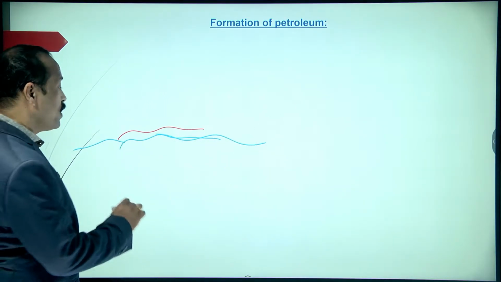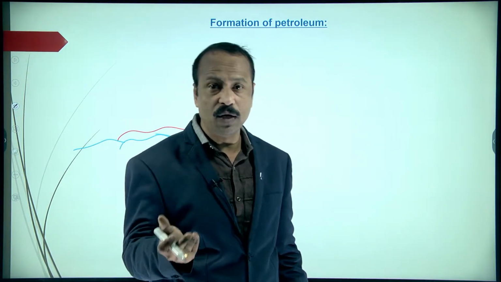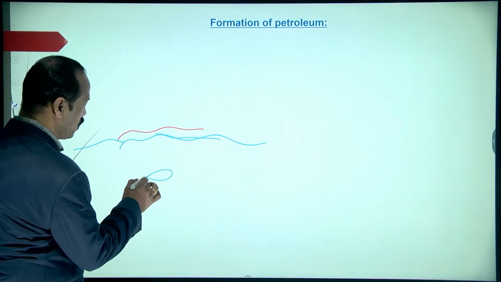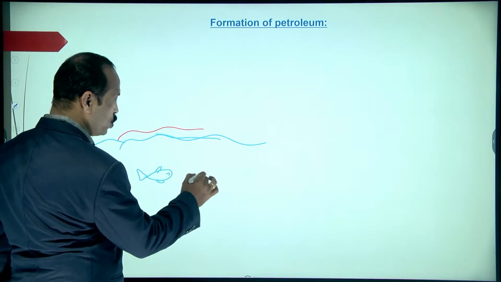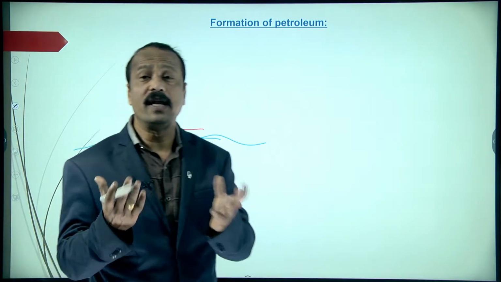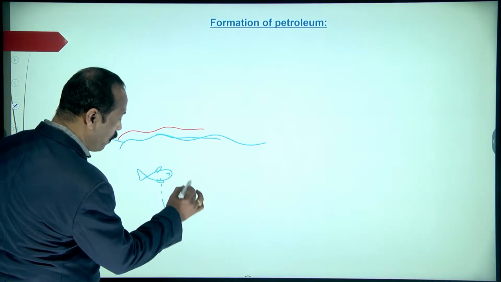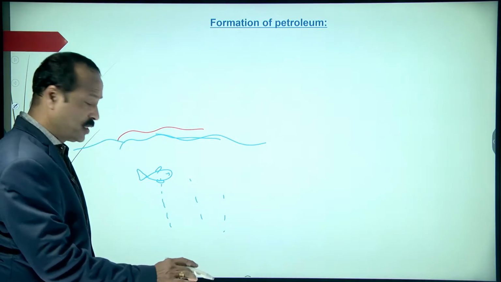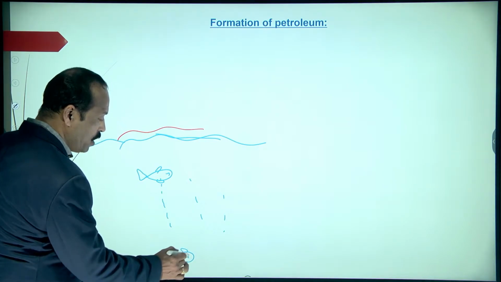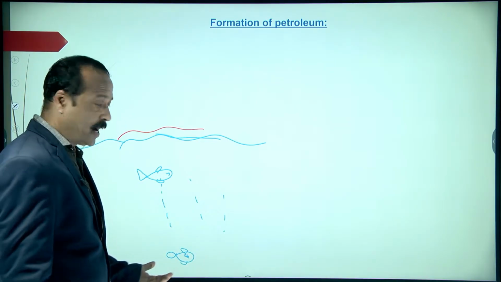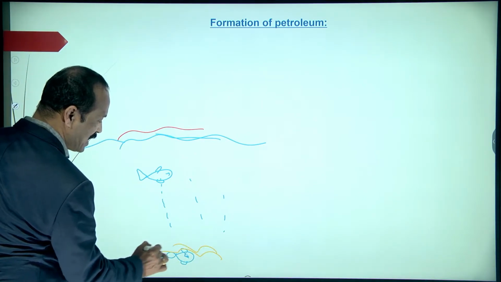In this ocean there are marine animals, meaning the animals which live in the ocean, like fishes, whales and so many things which live under the ocean. When they die, they come to the bottom of the ocean. When they reach the bottom of the ocean, over a period of time they are covered by the sand, like this.